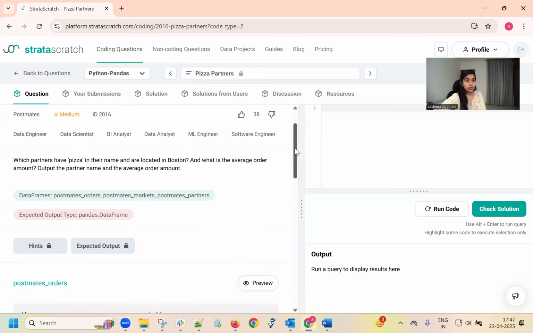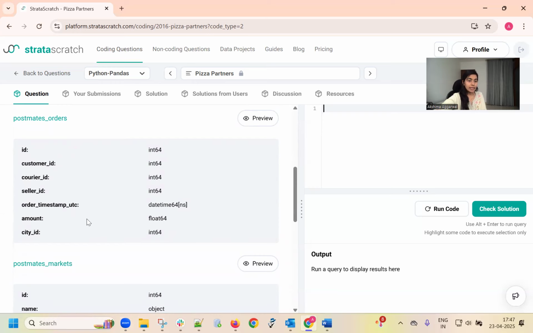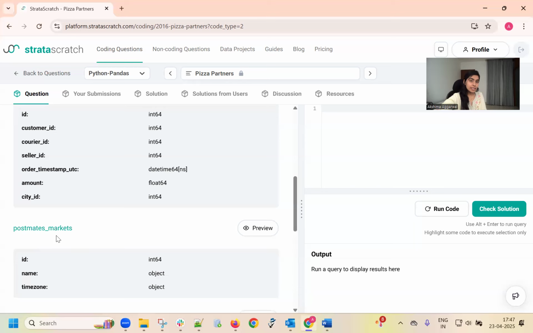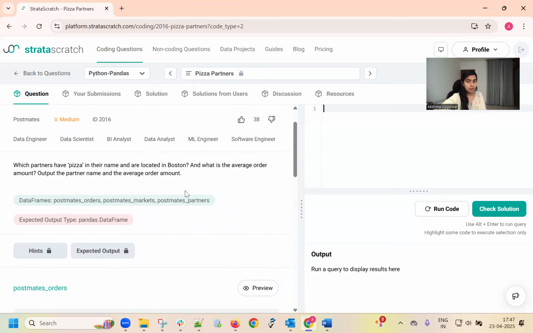First of all, we are going to analyze the data frames. Postmates orders consists of ID, customer ID, courier ID, seller ID, order timestamp, and amount. From the amount, we are going to calculate the average, right? We need the amount and the city ID. From the city, we are able to figure out the city name, that is Boston.